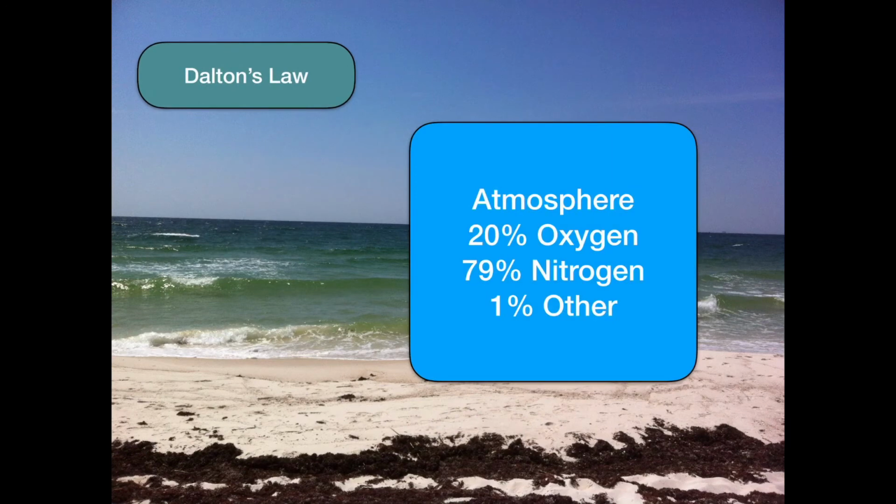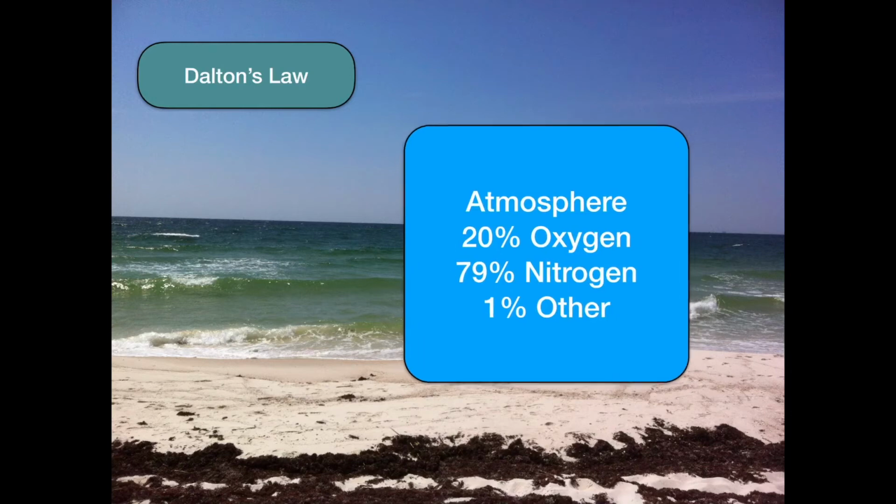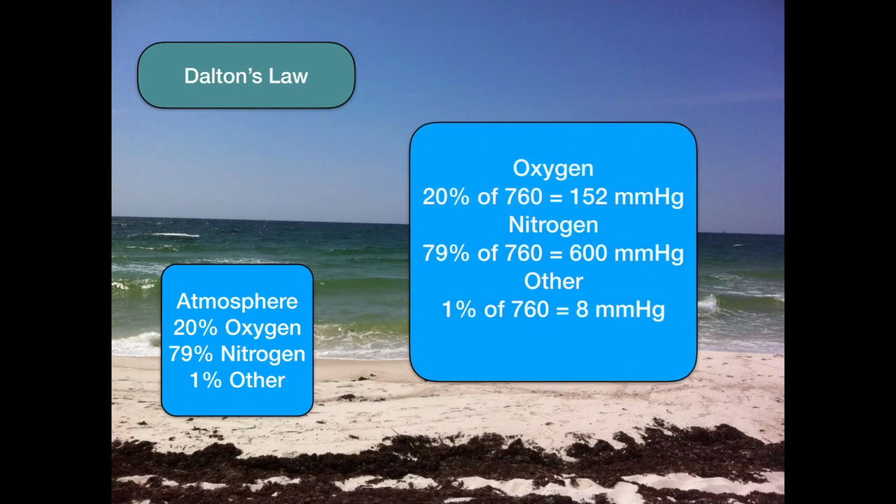Dalton's law says that the total pressure is equal to the partial pressure of each of the gases. So we know the atmosphere is about 20% oxygen, 79% nitrogen, 1% other gases. And if we look at that 760 millimeters of mercury, we know that about 20% of that is 152 millimeters. So the partial pressure of oxygen is 152. Nitrogen 600, other is 8. Add that up and it's 760.